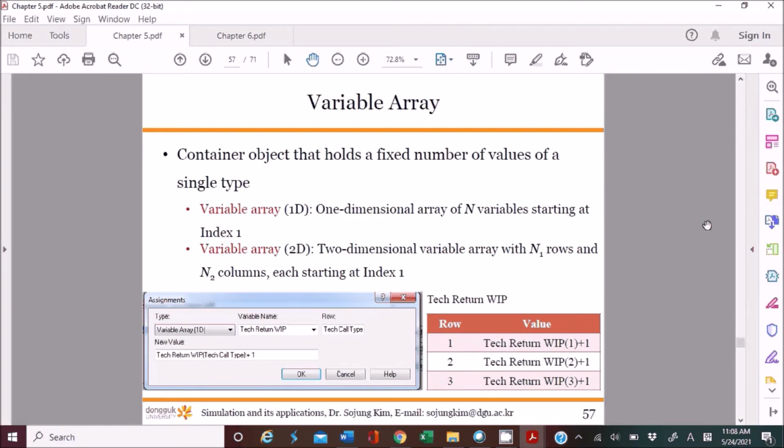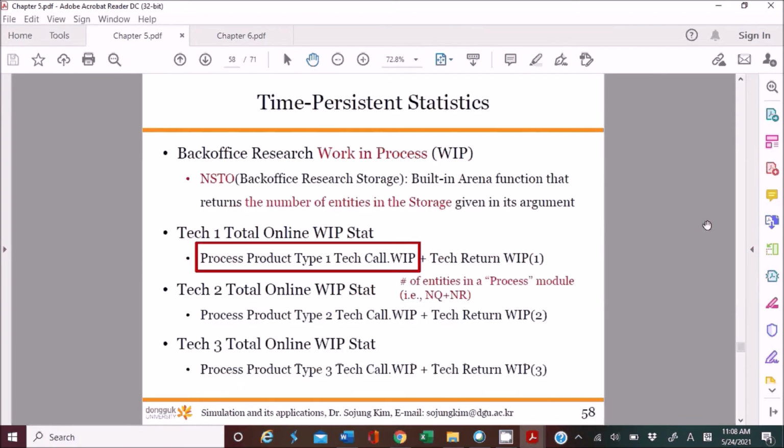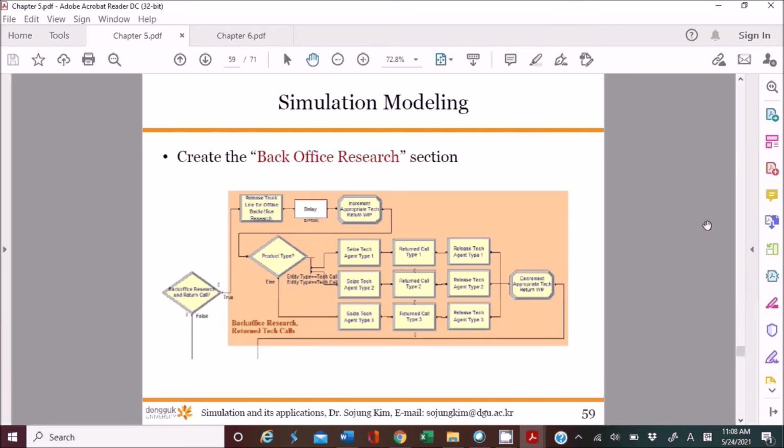And also the variable array, I explained this one, so you need to think about the variable array. And then I also covered the time-persistent statistics, and we use this kind of equation, WIP, work in process. So you need to remember this one. I know that you cannot remember everything here, so that's why you can bring your cheat sheet.